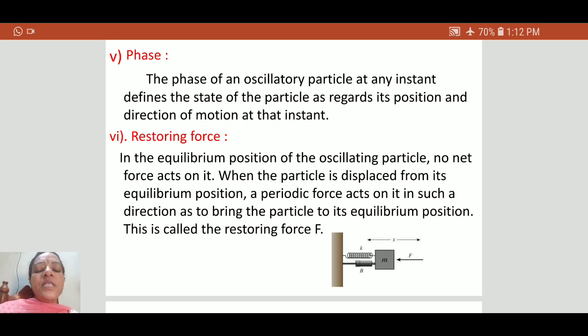Similarly, another term is restoring force. The property of restoring force is that it always tries to bring the body to its equilibrium position. If the body is at equilibrium position, no net force acts upon it, so the restoring force will be 0. If it is displaced from its original position, the restoring force acts on that body, which tries to bring it back to its original position.